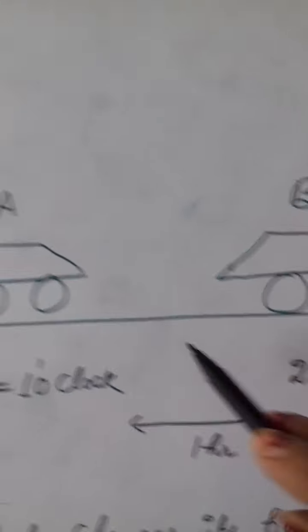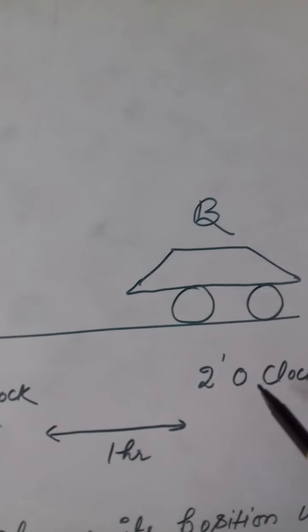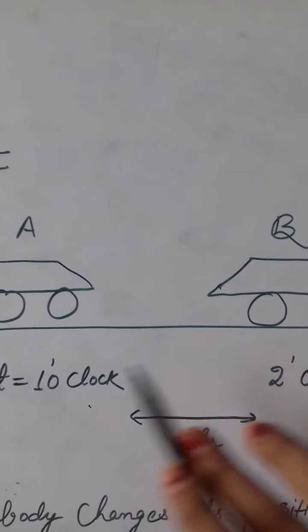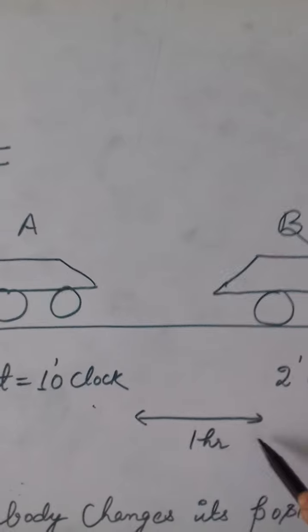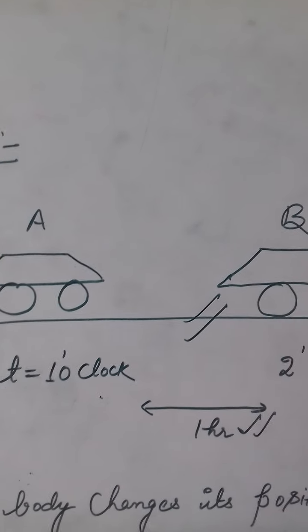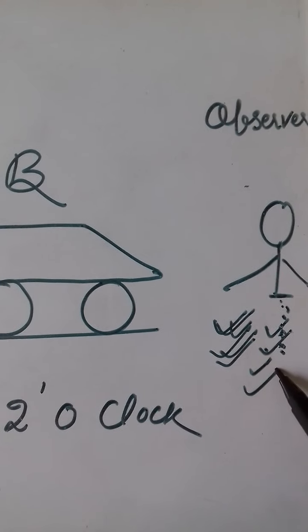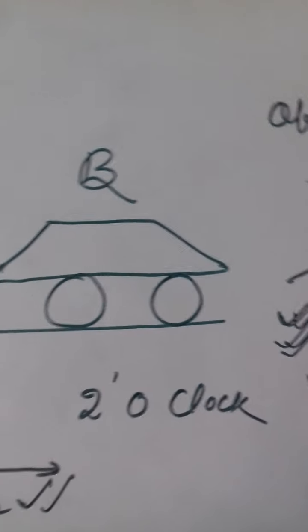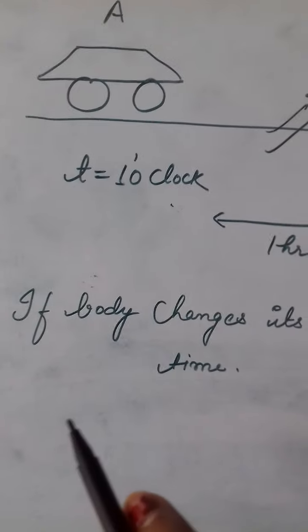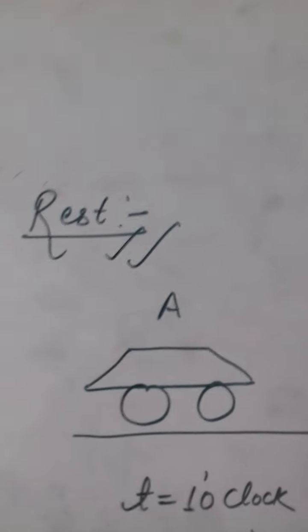But if we talk about the case of this car, at 1 o'clock it was at position A, and after 1 hour it is at the second position B, so we say that it has changed its position. With the change in time, since the body has changed its position, we say that the car is in motion. But since this observer has not changed its position, we say that the observer is at rest. A body is said to be at rest if it does not change its position with respect to time.